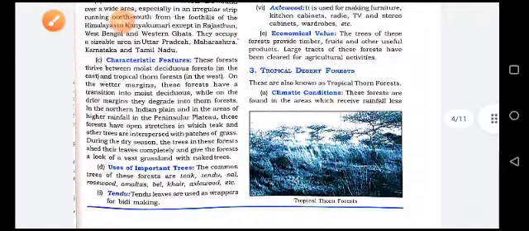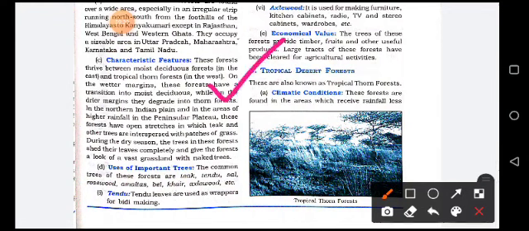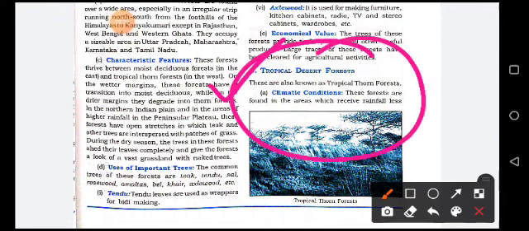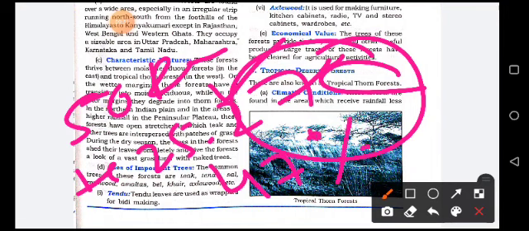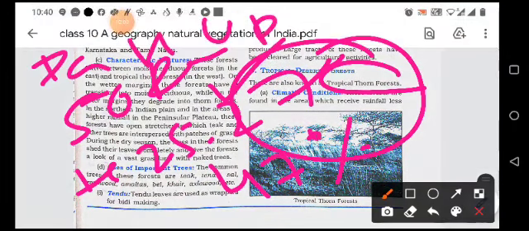And now the third type of forest, the tropical desert forest. It is also known as tropical thorn forest. Climatic conditions here: 50 centimeter rainfall, temperature is 25 to 27 degrees Celsius and humidity is 47%. Distribution: Punjab, Haryana, UP, Chhattisgarh, Gujarat, parts of Maharashtra, Karnataka, and they are chiefly distributed in the southwest.